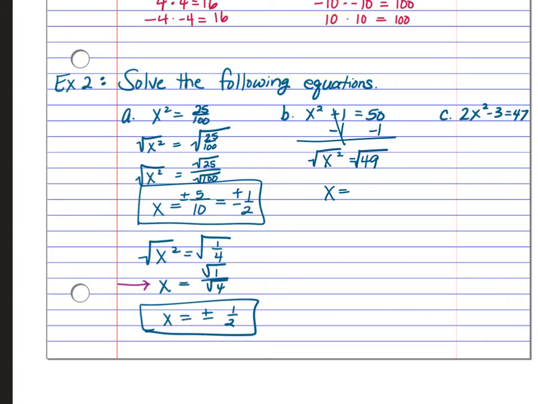So the square root of 49 is 7. And again, we did do the plus minus. So we need to have that in our answer.